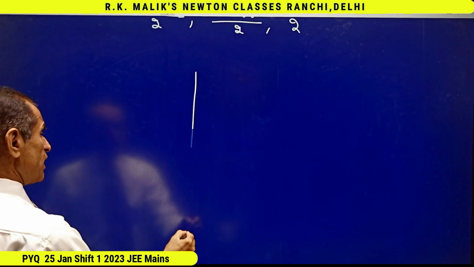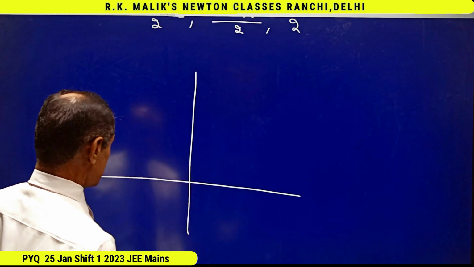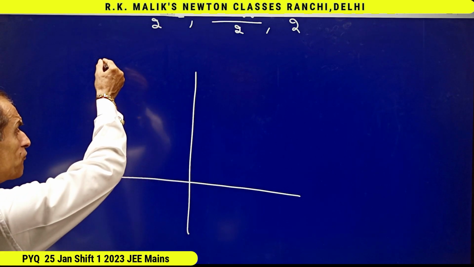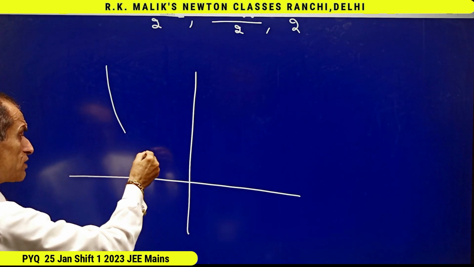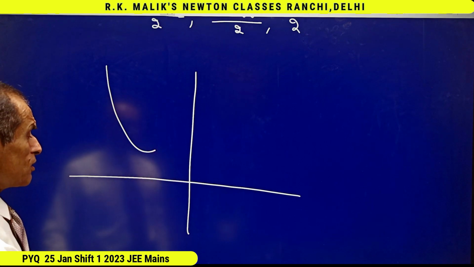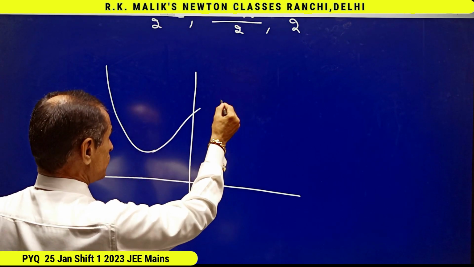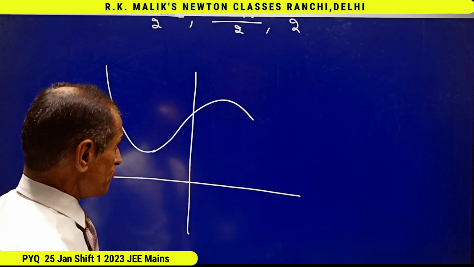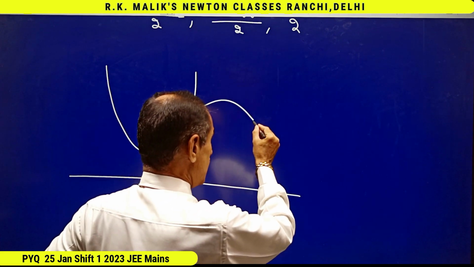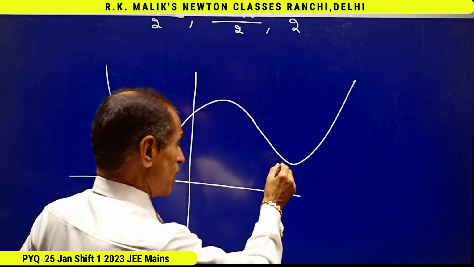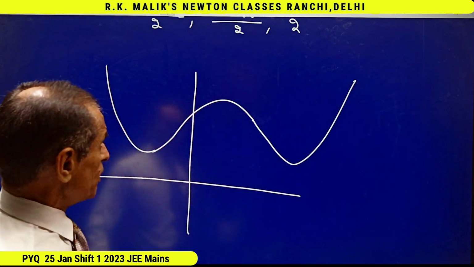And we know that for every even degree equation, when it is coming from up, first time when it will turn, it will be surely giving local minima. Second time it will turn, that will be giving surely maxima. And third time when it will turn, that will again surely give local minima.